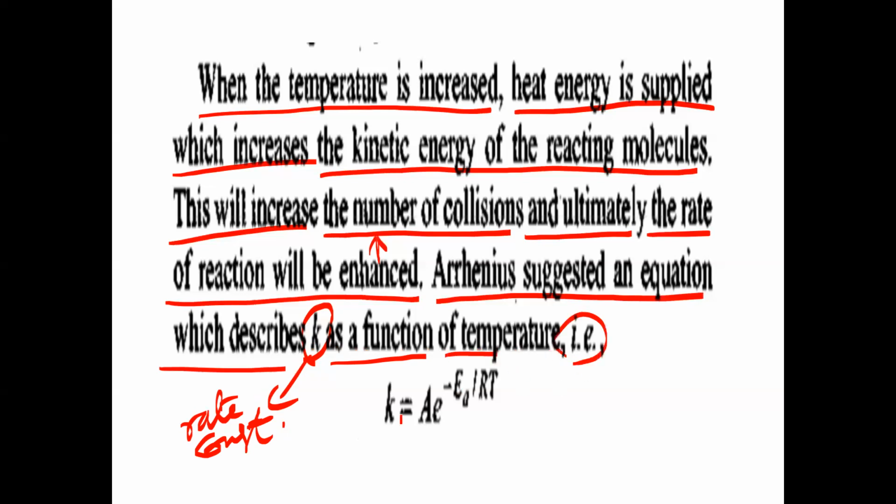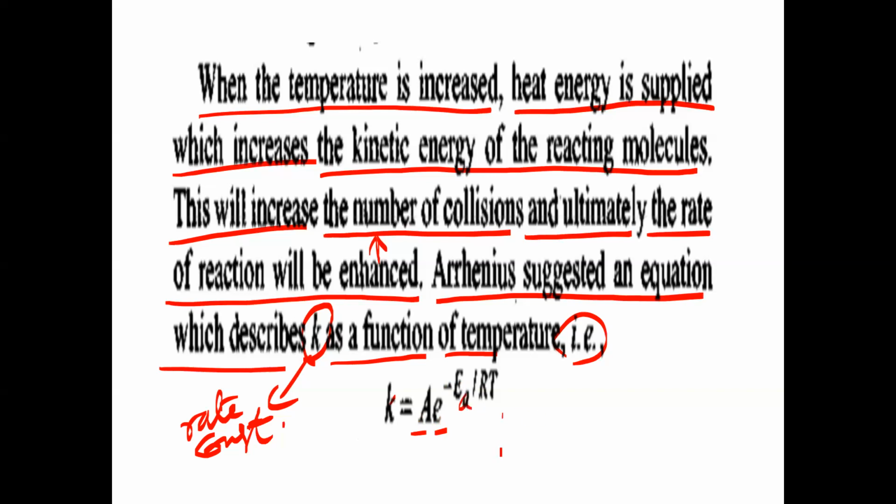K, the rate constant, is equal to some factor A, that is the Arrhenius parameter or Arrhenius constant, into e to the power of minus EA by RT. What is the equation here? K equals A into e to the power of minus EA by RT.